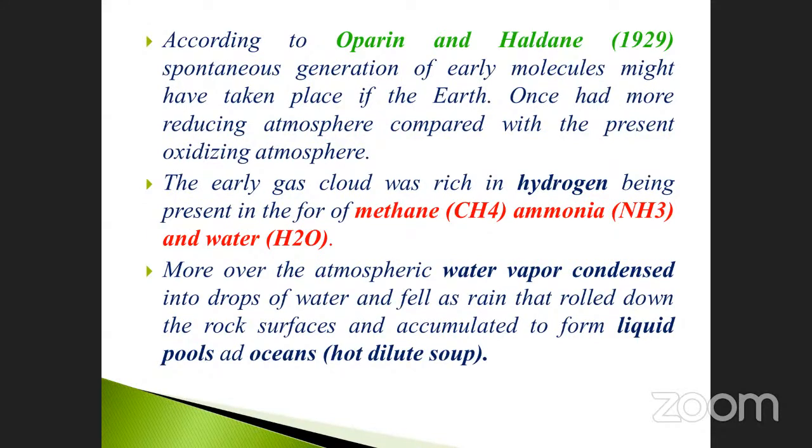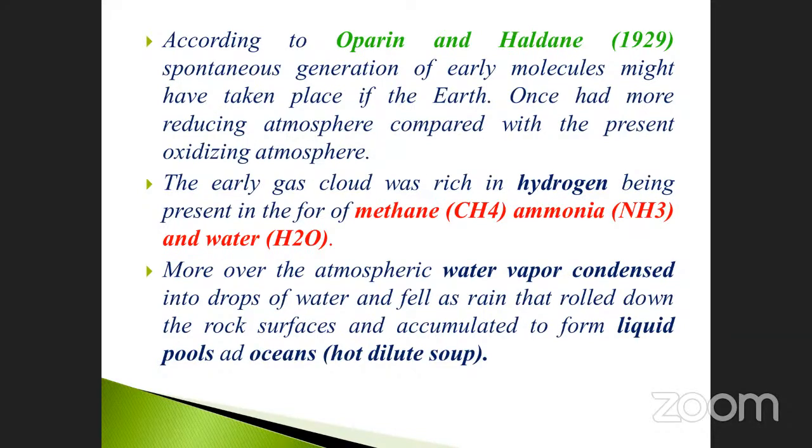Moreover, the atmospheric water vapor condensed into drops of water. Already told you, the water vapor is nothing but the water molecule, isn't it? It undergoes the process called condensation. As a result, the first drop of water formed and fell as rain.